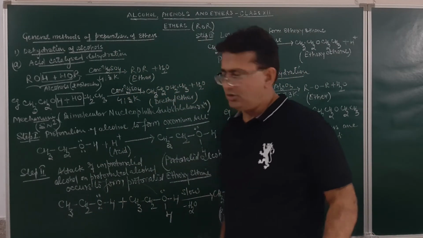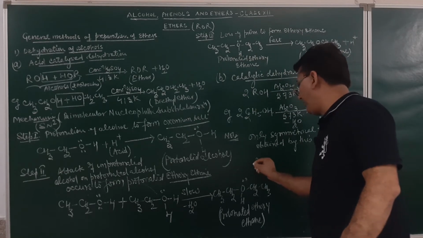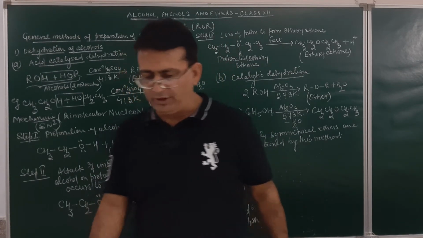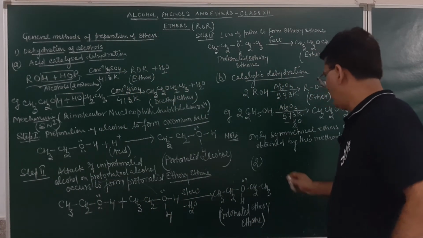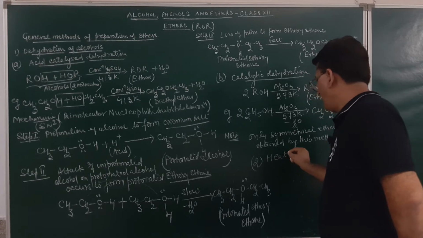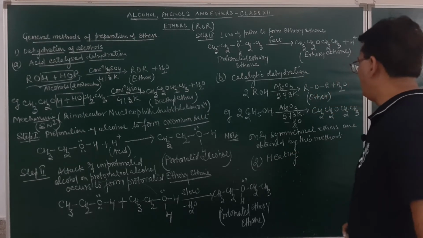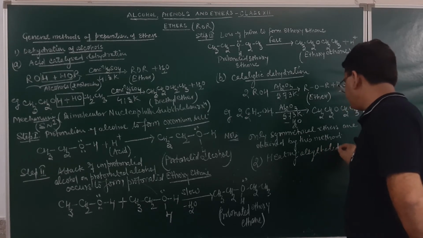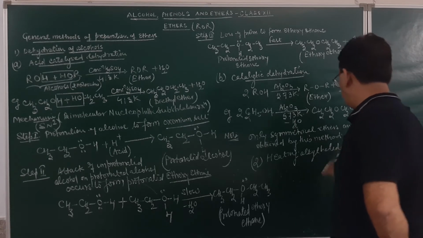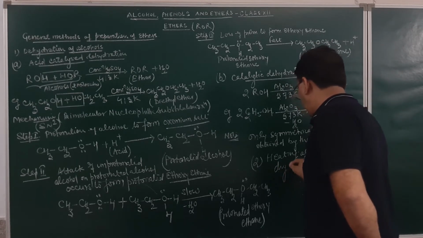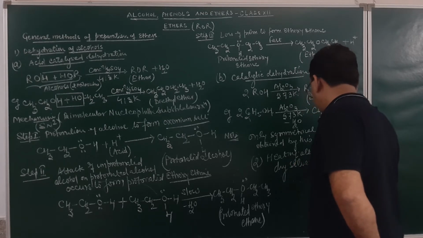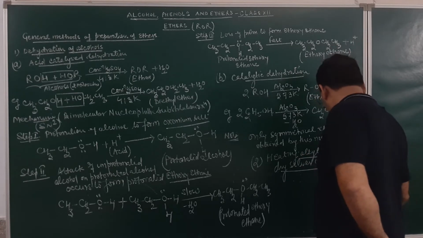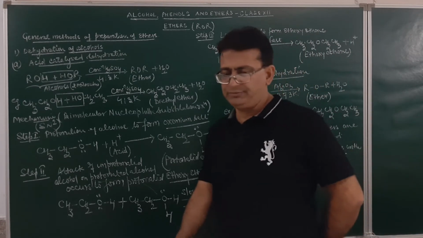Fine. Now if we go to the second method of preparation of ethers, it will be by heating alkyl halide with dry silver oxide. Here again the symmetrical ether will be prepared. First was from alcohol, second is from alkyl halide. So by heating alkyl halide with dry silver oxide.